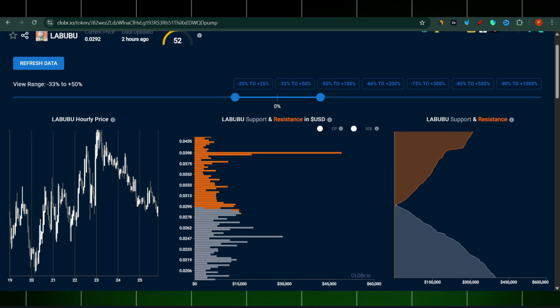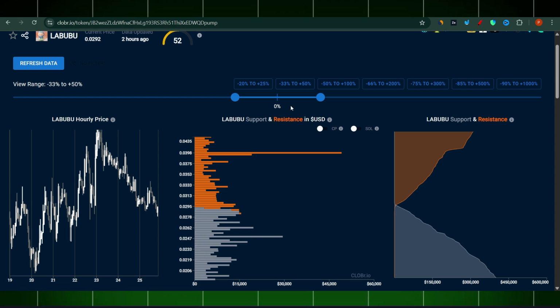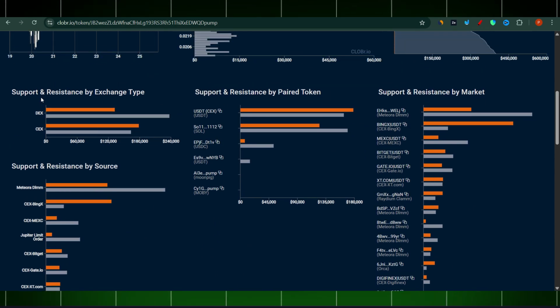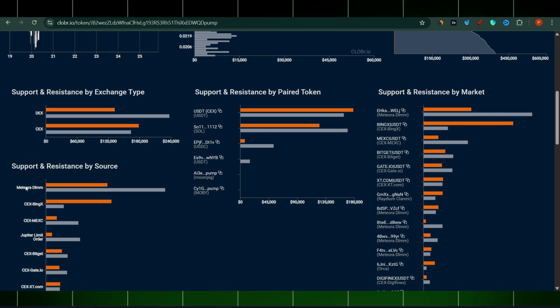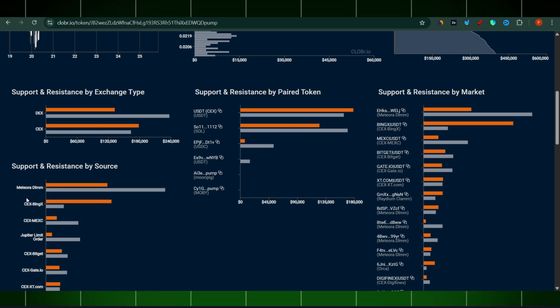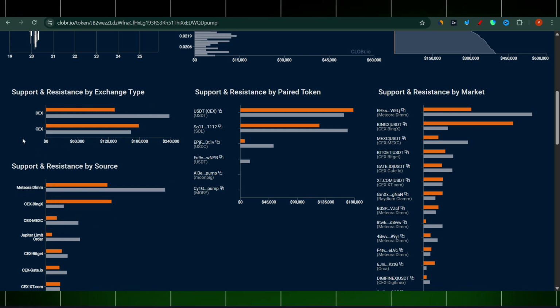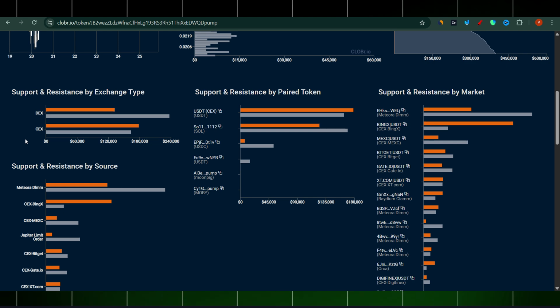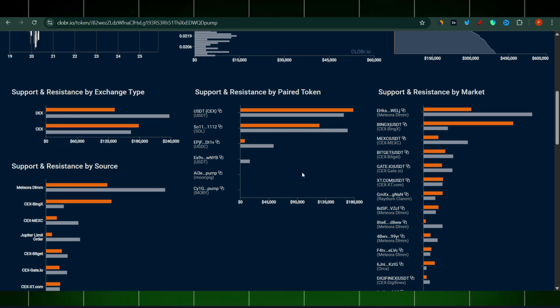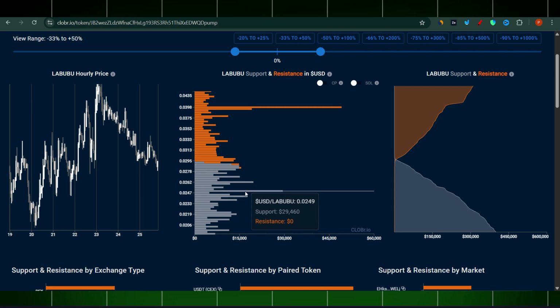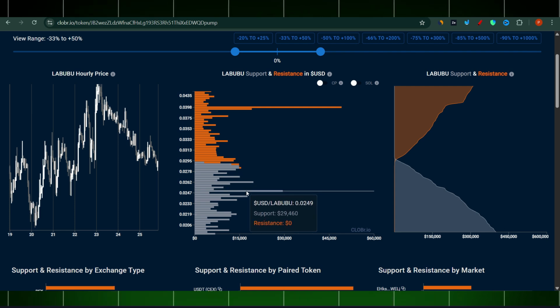This tool is focusing only on Solana, so bear in mind it is helpful for Solana tokens. Support versus exchange type: all those centralized and decentralized exchanges are taken into consideration, all the pools created on Meteora, Jupiter, and Orca. Everything is there, so it's nice because it shows us where the most liquidity is.